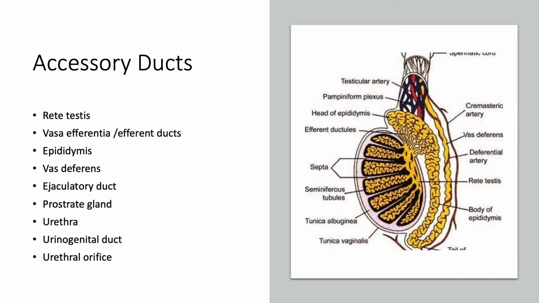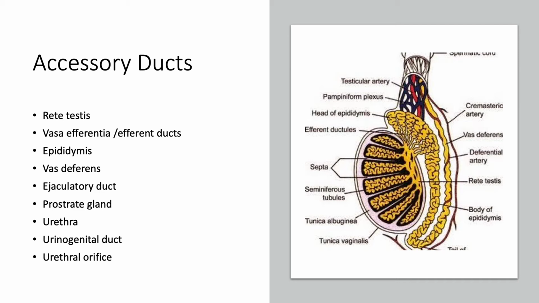In the male reproductive system, different ducts are present. Here is the list of the ducts. We'll study every duct one by one. The first duct is the rete testis. The rete testis is present just below the testicular lobes. In the lobes, the seminiferous tubules are present. Each seminiferous tubule is connected to the rete testis. The sperms present in the seminiferous tubule are pushed forward into the rete testis.